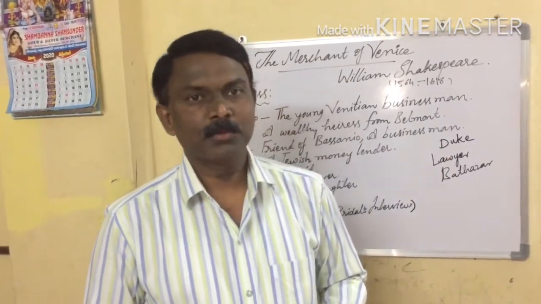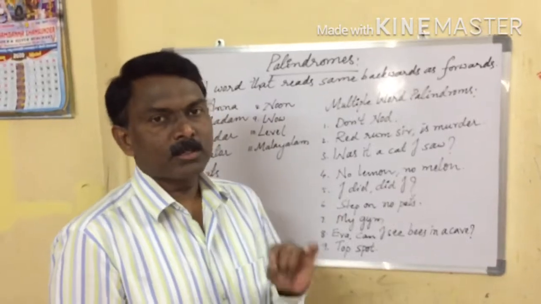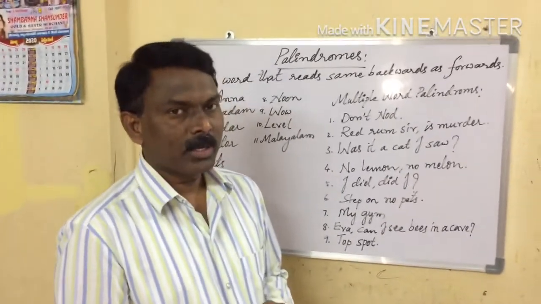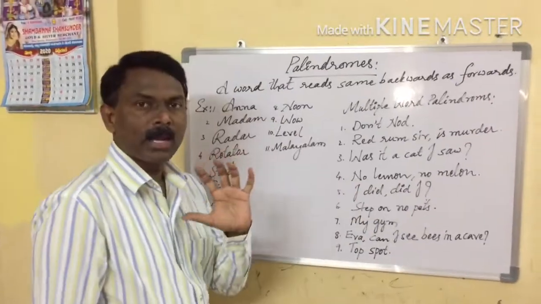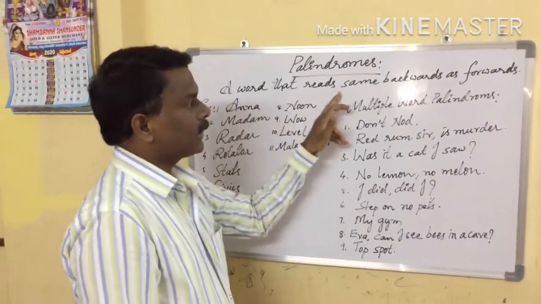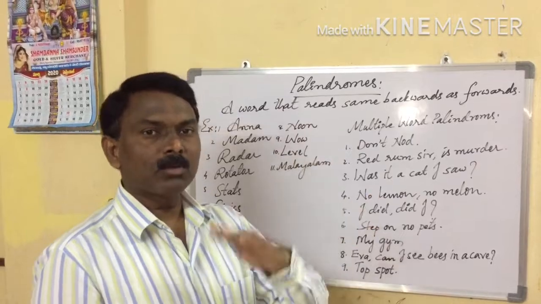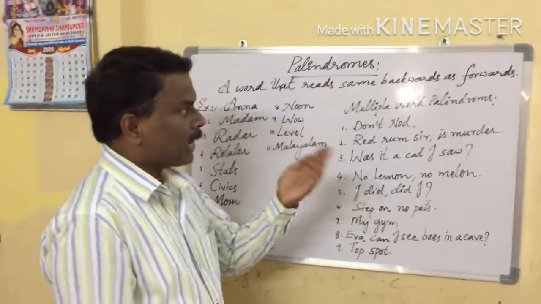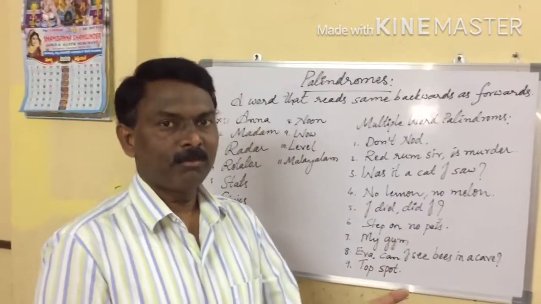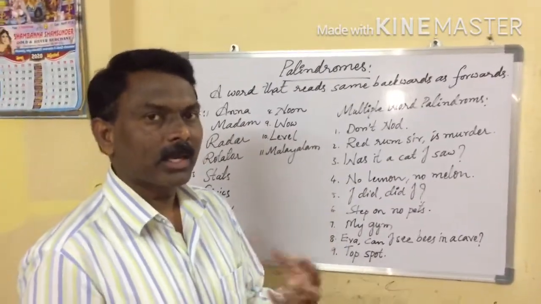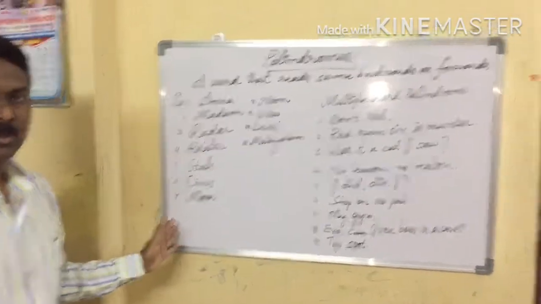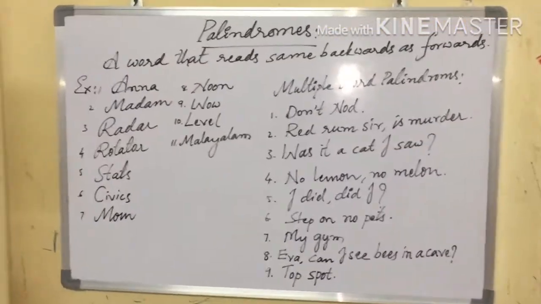Okay, thank you. Now let us see a small grammar topic, palindromes. Okay, palindrome. What is a palindrome? A word that reads the same backwards as forwards. Okay, the same backwards as forwards. Now let us see that kind of words. Here are examples. First you see top to bottom.